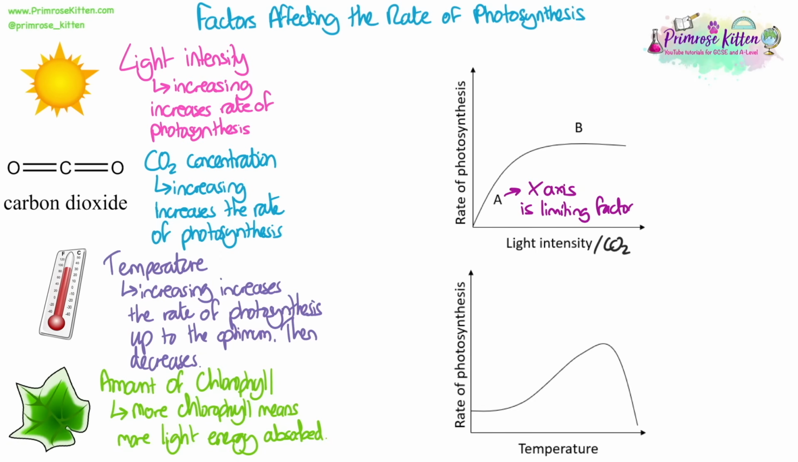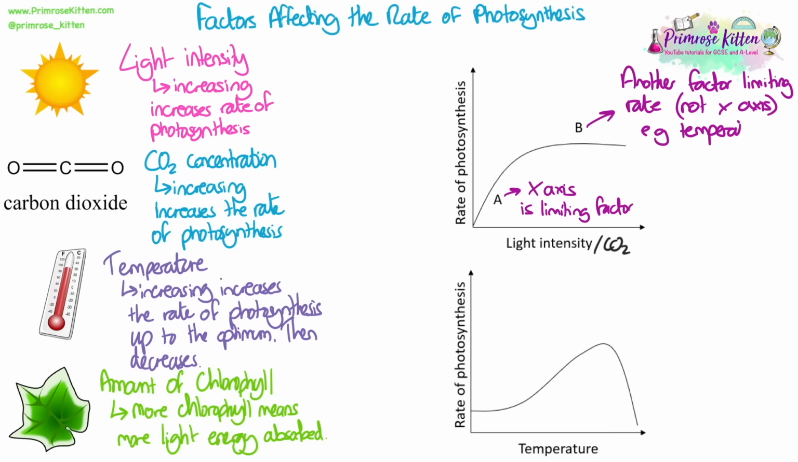We need to be able to explain what's going on in rate of photosynthesis graphs with the different factors. For light intensity and carbon dioxide, the graph looks the same. There's an increase and then a flat line. On the increase, or the slope of the graph at A, whatever is on the x-axis, light intensity or carbon dioxide, is the limiting factor, because as it increases, the rate increases. When we get to the flat line at B, another factor is limiting the rate of photosynthesis, not what's on the x-axis. For example, it could be temperature.